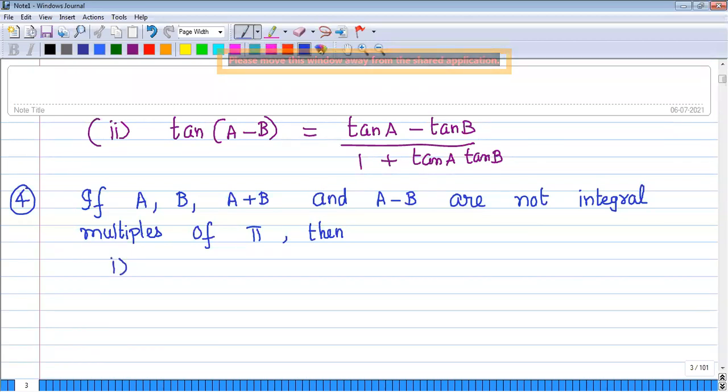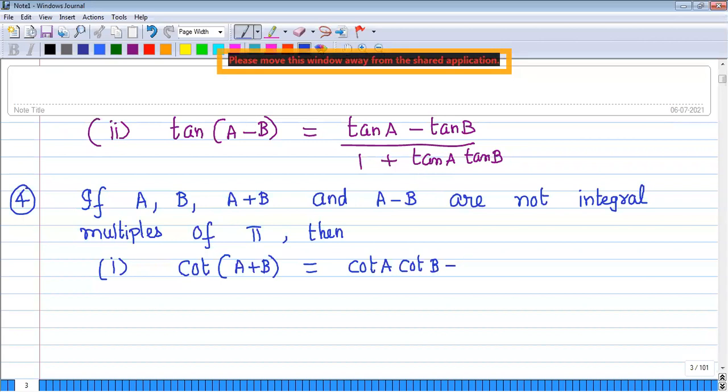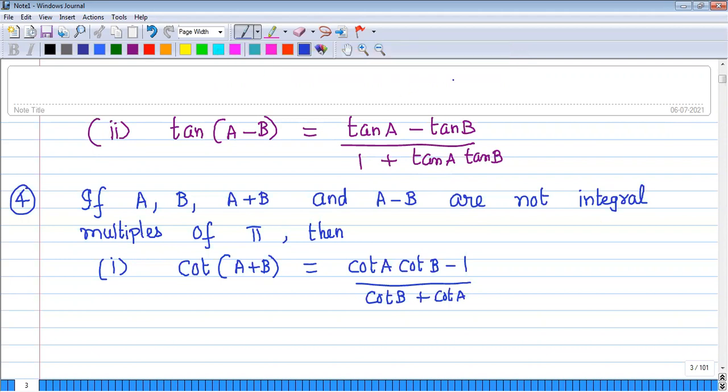So in that, the first formula: cot of A plus B equals cot A cot B minus 1 by cot B plus cot A. Don't write cot A plus cot B. I will tell you, because one condition needs to be addressed here: A, B, and A plus B should not be integral multiples of pi.